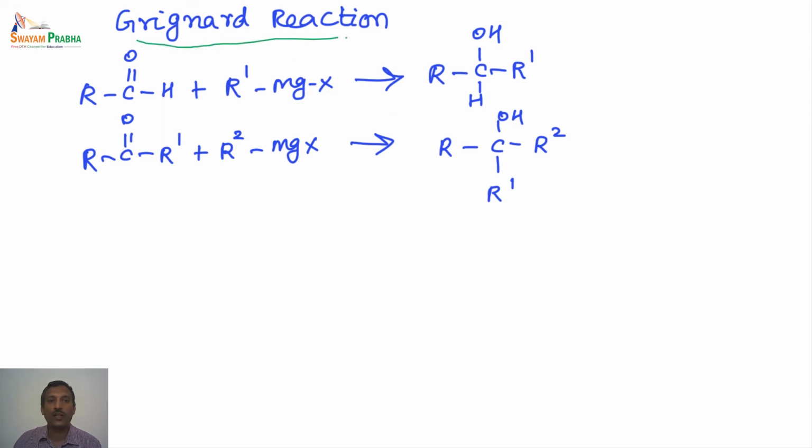The next one is the Grignard reaction, which we have already seen in many cases. So an aldehyde or a ketone reacts with the alkyl magnesium halide. If an aldehyde reacts, we end up with a secondary alcohol. If a ketone reacts, we end up with a tertiary alcohol. So this reaction you are already familiar with.